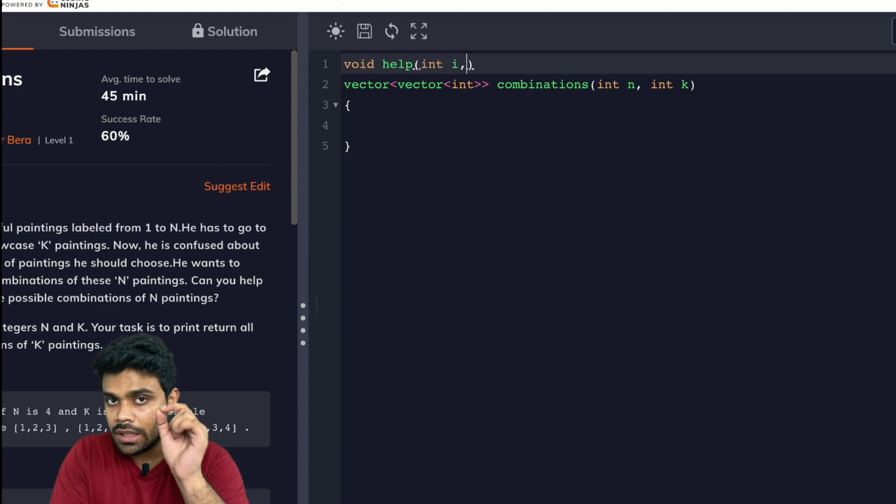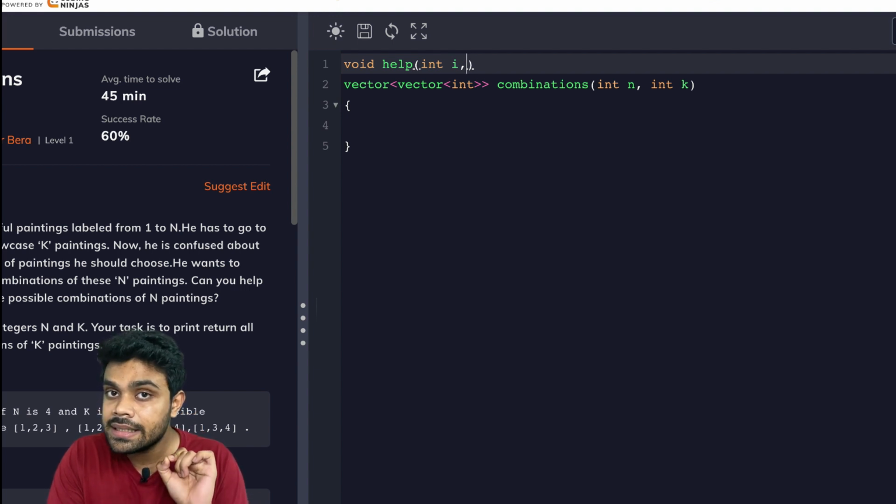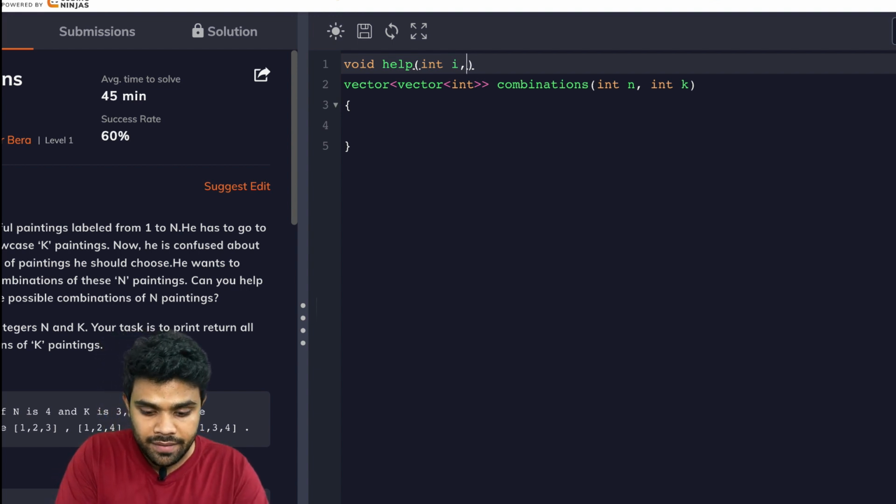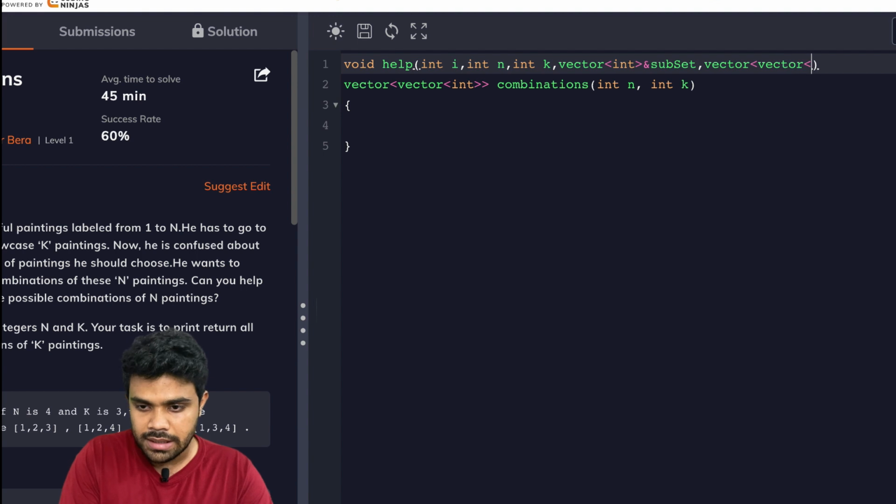This i denotes the current number on which I am currently standing. Then I will have the upper bound n. Then I will have k. Then I will have a subset, vector of int subset. Then I shall also have a vector of int answer.